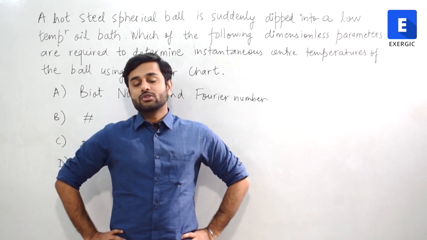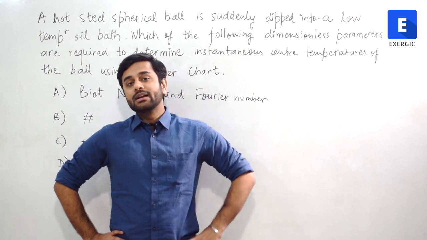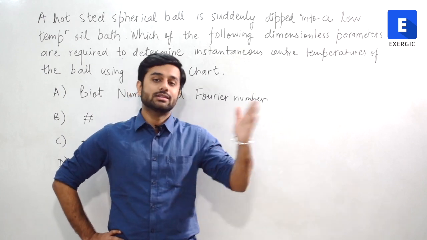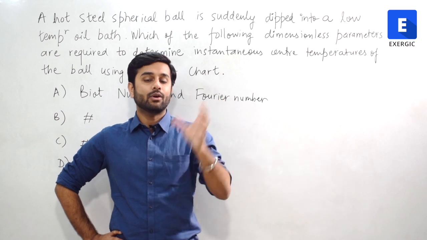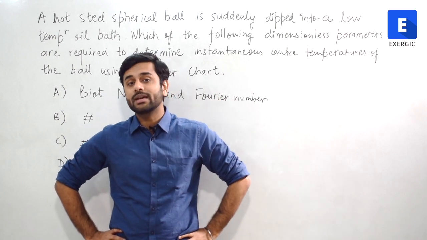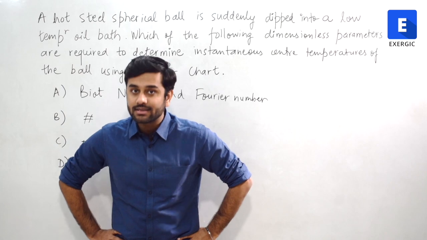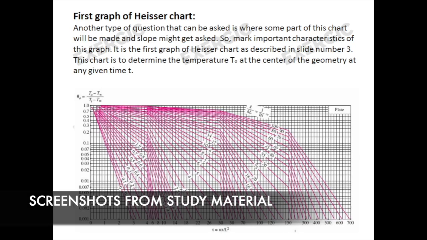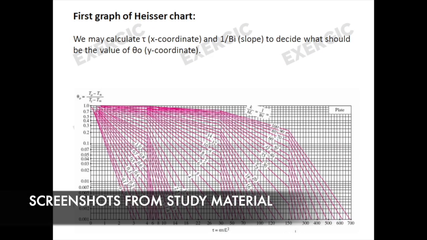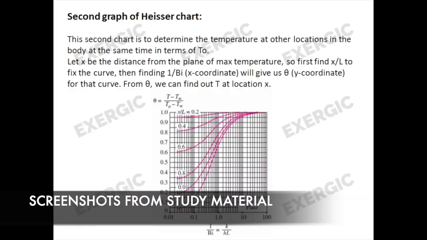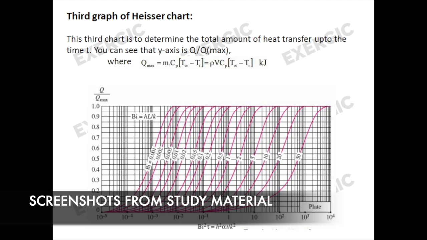All right. So Heisler chart, I added 3 types of Heisler chart. All 3 types, what they define, what type of questions can be asked, all of them are already discussed in the study material. Right. So this question is on Heisler chart. And which Heisler chart? There are 3 Heisler charts. You will see it very soon as I read the question.